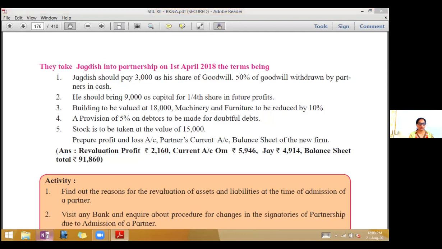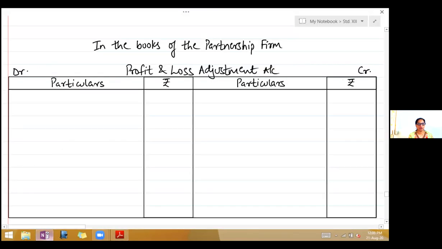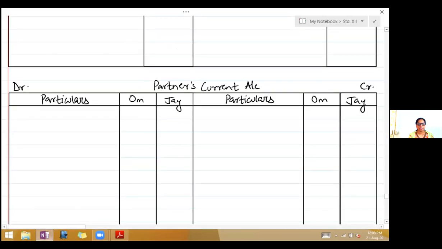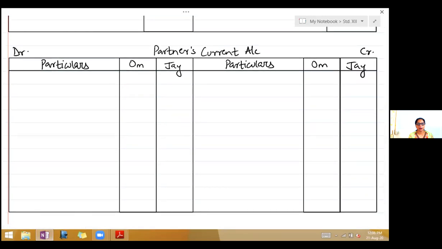So take your notebooks. Now when you're drawing, write down in the books of the partnership firm. First account is profit and loss adjustment account. Now here the second account will be partners current account. And in partners current account, it is only the current account of the two old partners.